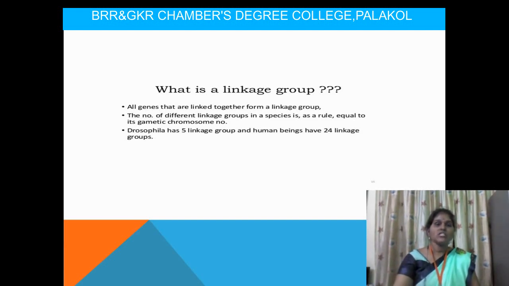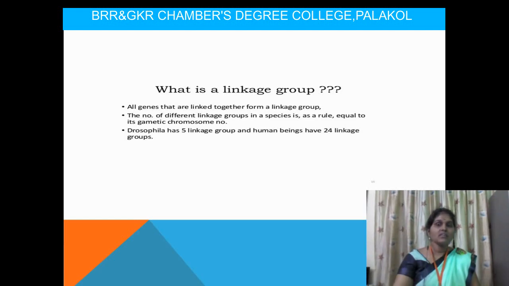Before going to the theory they proposed, we have to know what is meant by a linkage group. The genes which are linked together form a linkage group. The number of different linkage groups in a species is, as a rule, equal to the gametic chromosome number. Drosophila has 4 linkage groups and human beings have 23 linkage groups. This is about linkage groups.